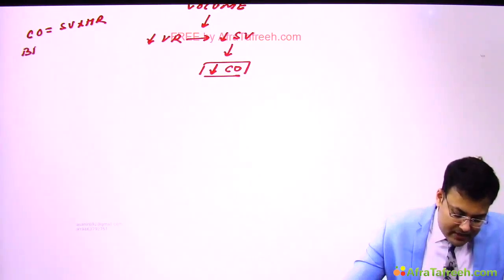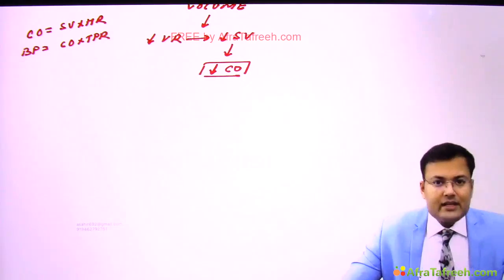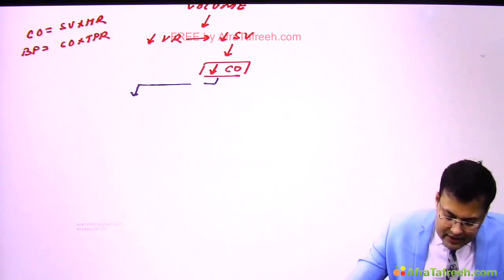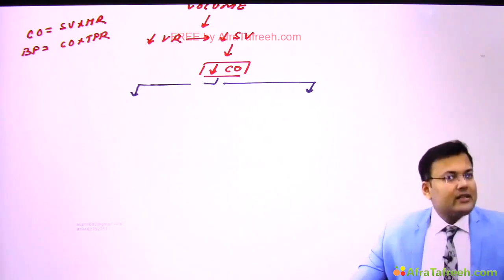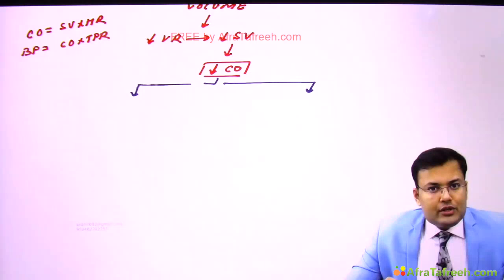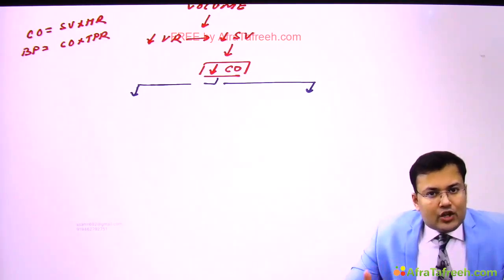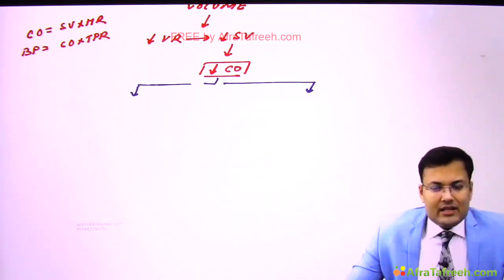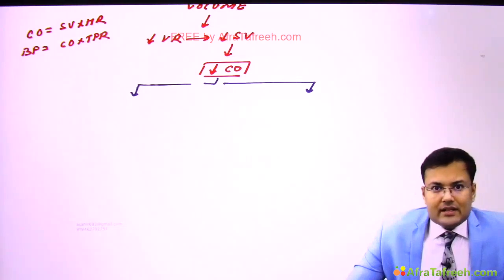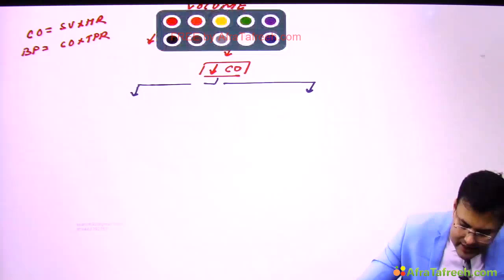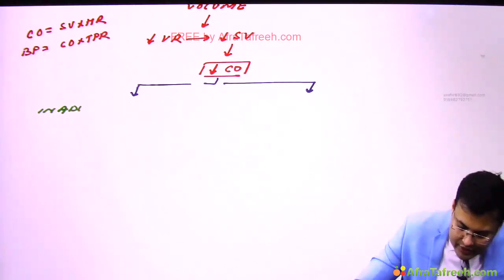We discussed that blood pressure is equal to cardiac output into total peripheral resistance. Because of this decreased cardiac output, there is inadequate tissue perfusion, and in the body there is activation of compensatory mechanisms, like increased tone of the sympathetic system. So what's the problem? There is inadequate tissue perfusion.